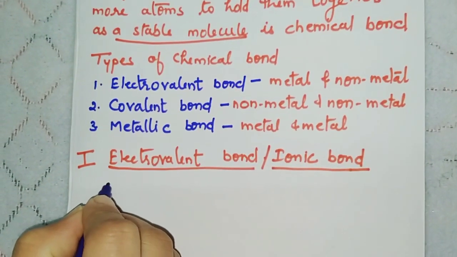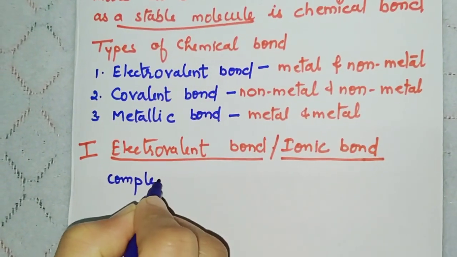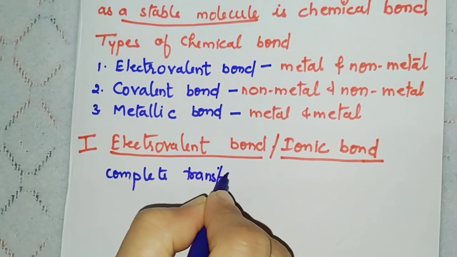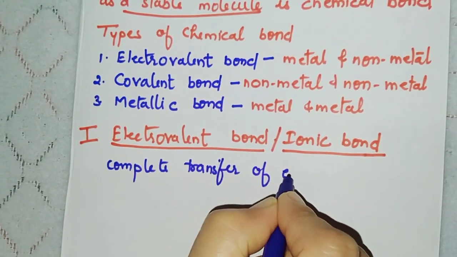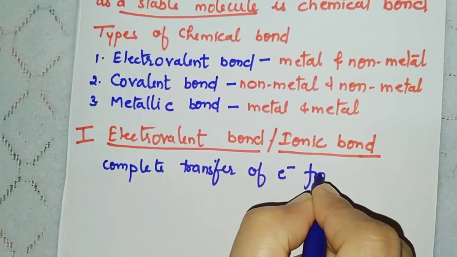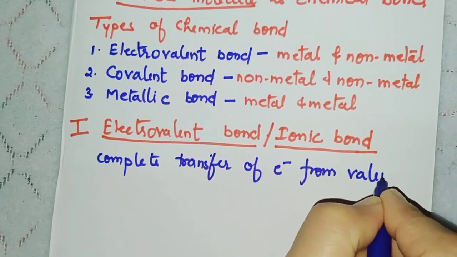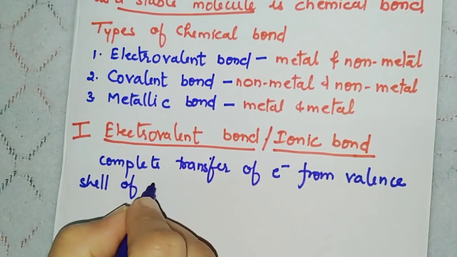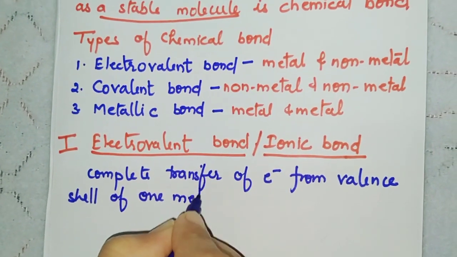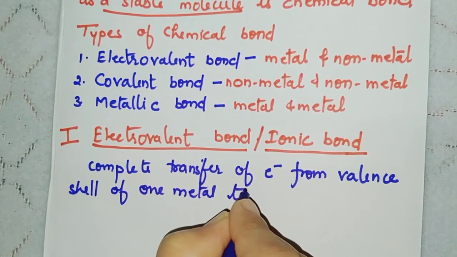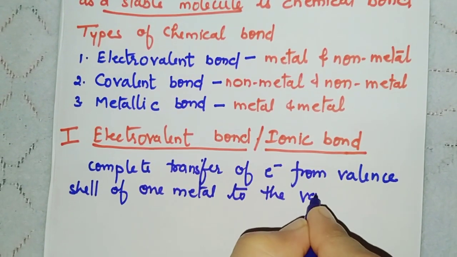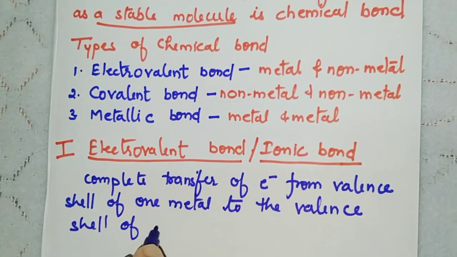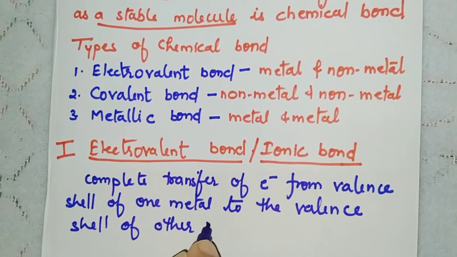It is formed by complete transfer of electrons from valence shell of one metal to the valence shell of other non-metal.